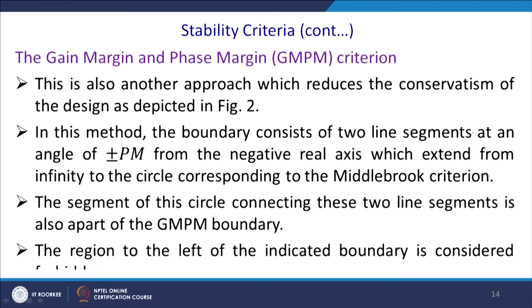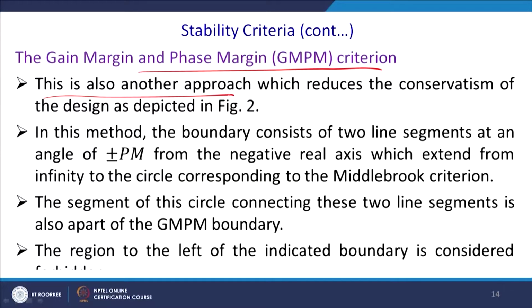Now, let us visit the gain margin, phase margin criterion. Students are requested to revise your basic control theory to understand it better. This is also another approach which reduces the conservatism of the approach in the Middlebrook criterion, as depicted in figure 2.